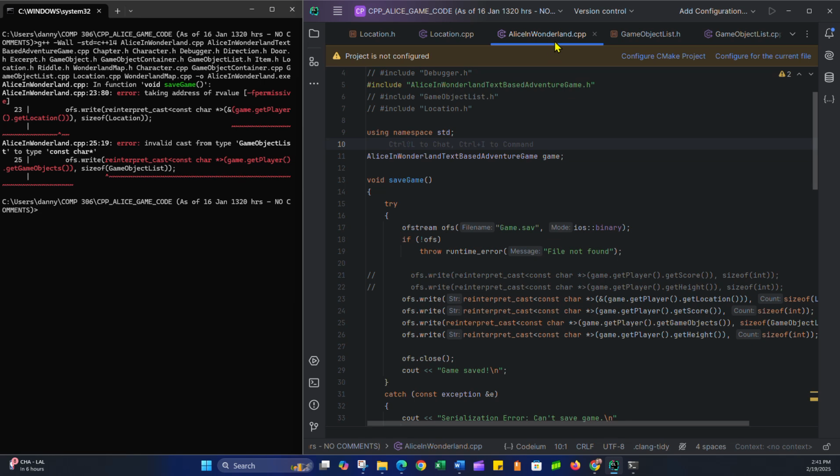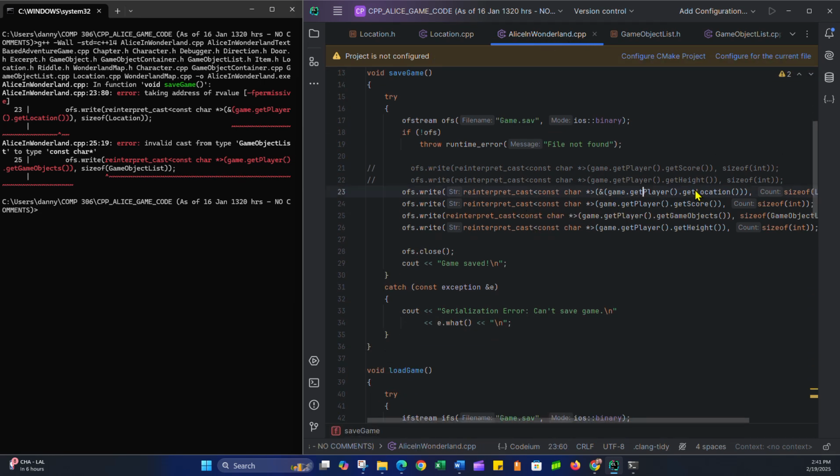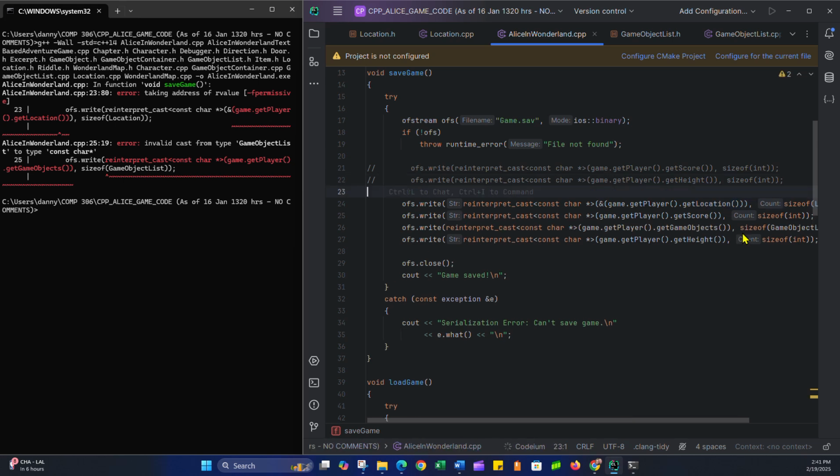So I'm in the Alice in Wonderland implementation file, and right here, what we're just going to do is copy this, and create a location object.